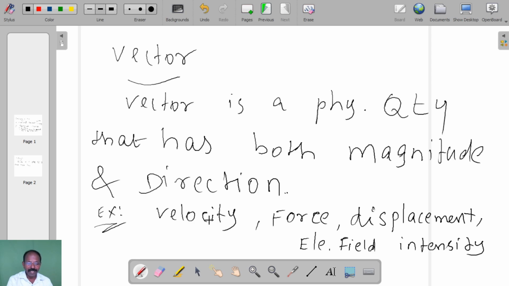In velocity we have magnitude and we have direction. So any physical quantity which has both magnitude and direction is called a vector. Examples for vector are velocity, force, displacement, electric field intensity, etc. Okay, good.